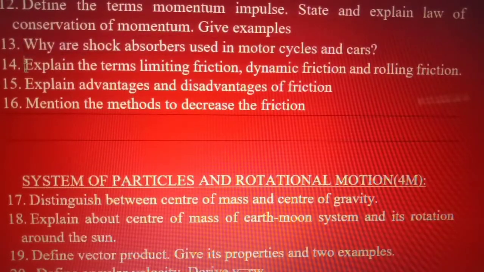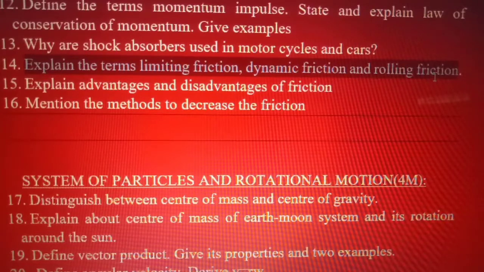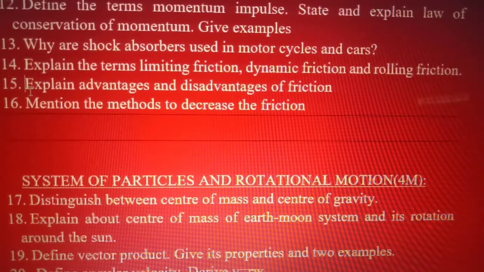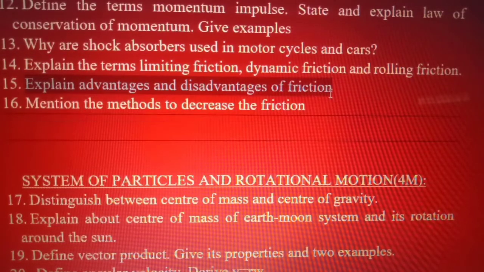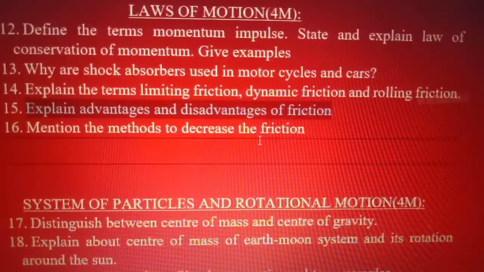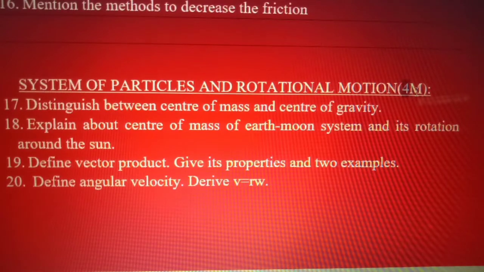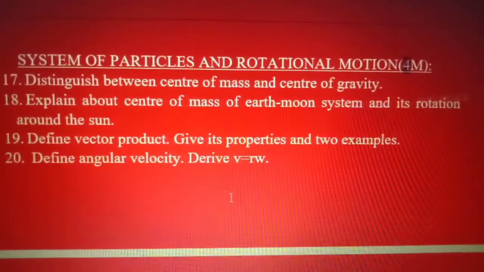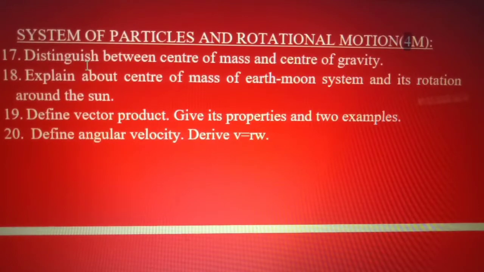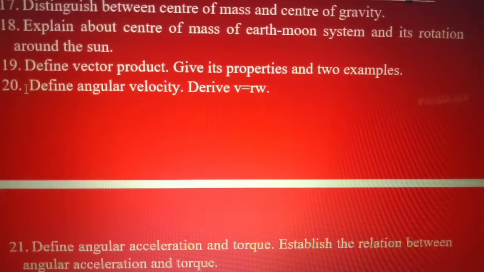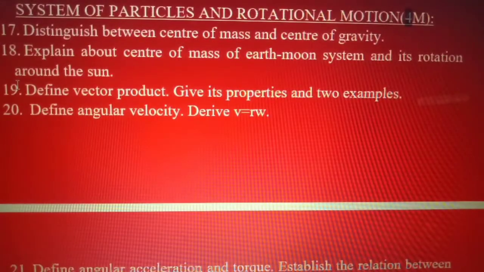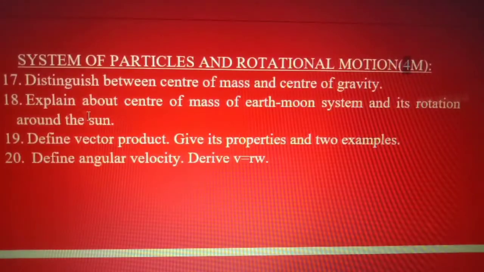Explain the terms limiting friction, dynamic friction and rolling friction. Explain advantages and disadvantages of friction and mention the methods to decrease the friction. And coming to the next chapter, system of particles and rotational motion, you are going to have 1 4 marks question. And the importance questions list from this chapter is this one. These 5 questions are very important questions from this chapter.